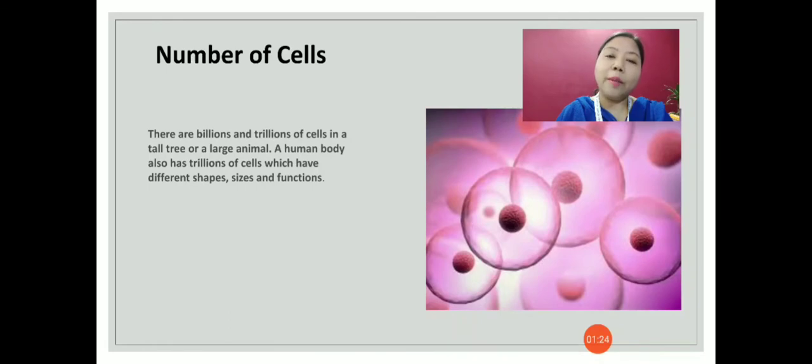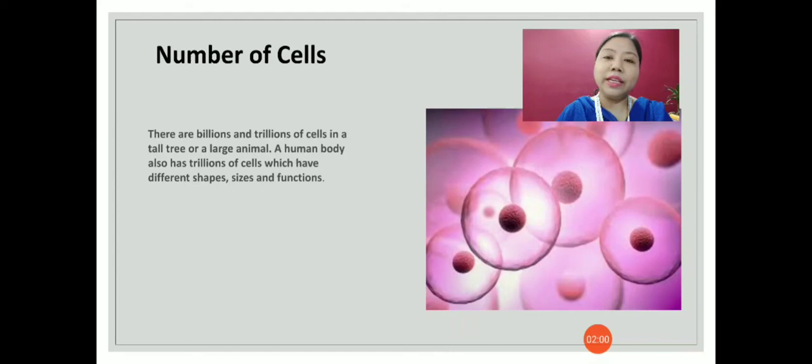There are a number of cells present in living organisms' bodies. There are also organisms where only one cell is present. So depending on the number of cells present in different organisms, we can classify the organisms into unicellular or single-celled organisms and multicellular organisms. In multicellular organisms, there are billions and trillions of cells.